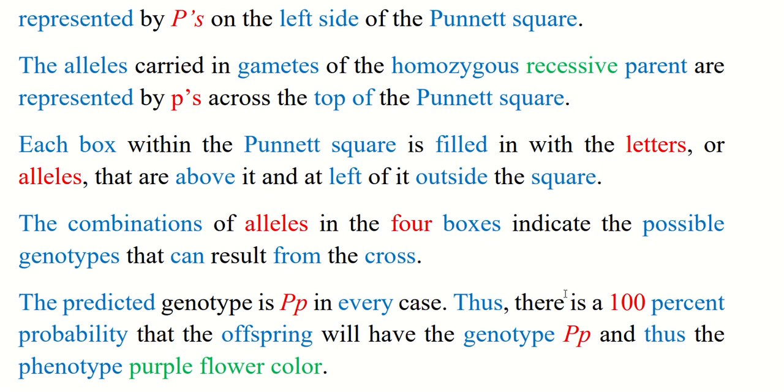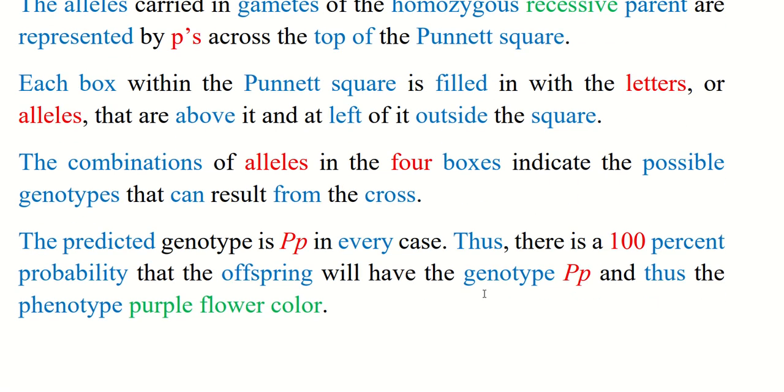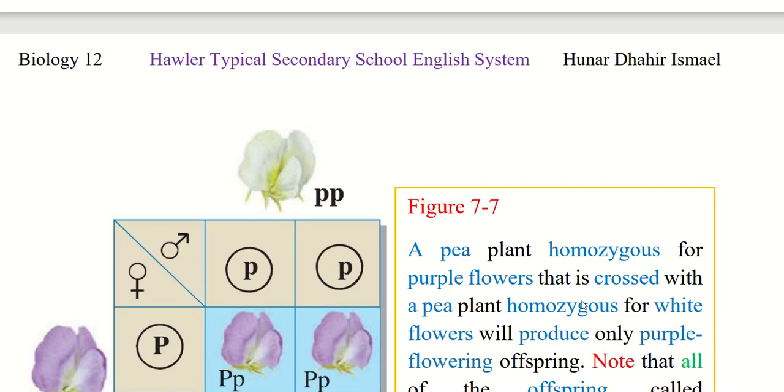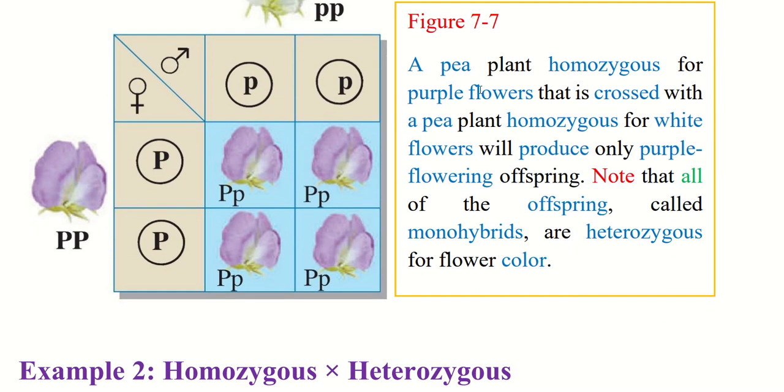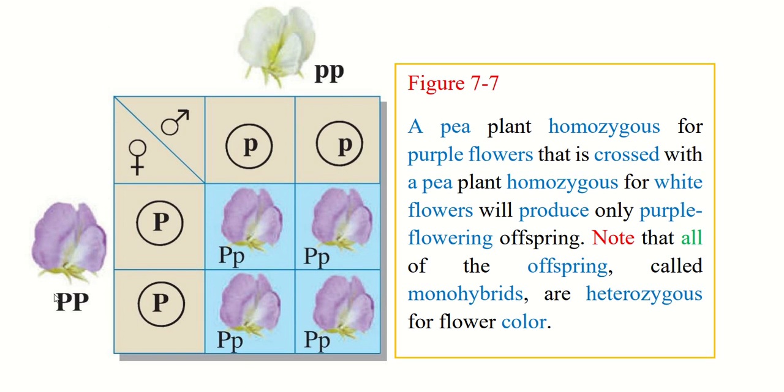The predicted genotype is capital P small p in every case, thus there is a 100% probability that the offspring will have the genotype capital P small p, and thus the phenotype of purple flower color. We can see here a pea plant homozygous for purple flower, this side, crossed with a pea plant homozygous for white flower, white here.